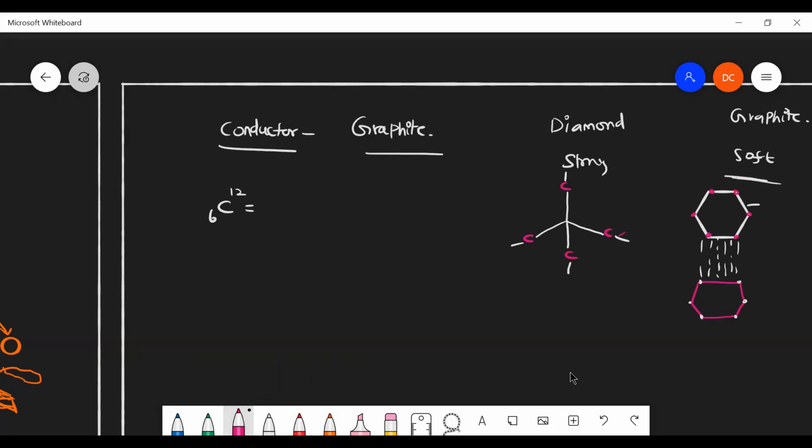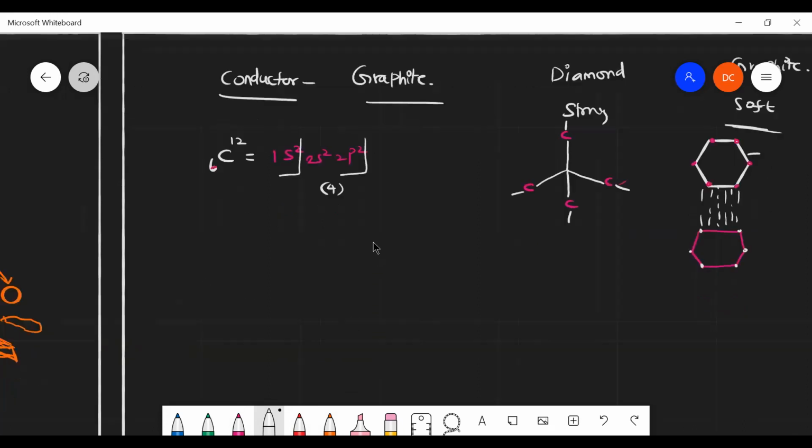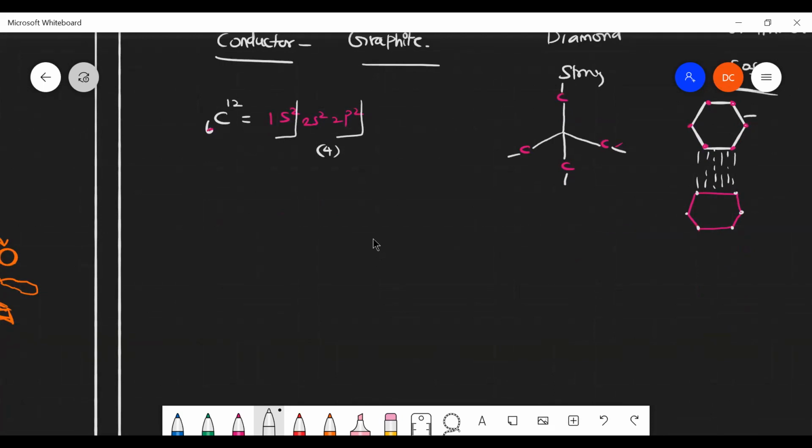Can you tell me the electronic configuration of this one? 2, 4. 1s2, 2s2, 2p2. Am I right? So this is the K shell and this is the L shell. We know that 4 valence electrons will be there. So the carbon is able to form 4 bonds. Is that clear? Yes, sir. But here, in the case of a diamond, all the 4 bonds are satisfied by other carbons.